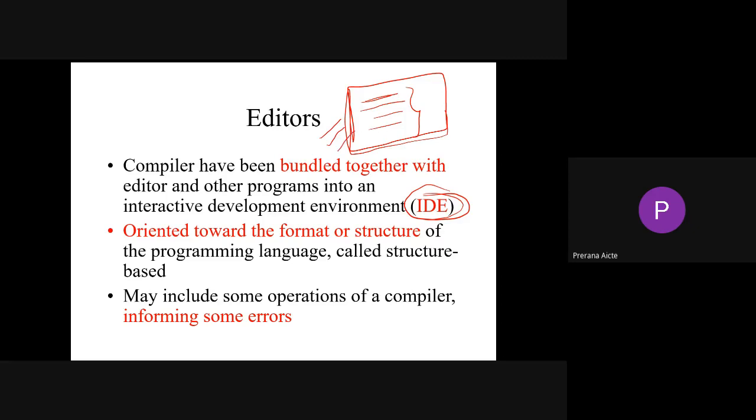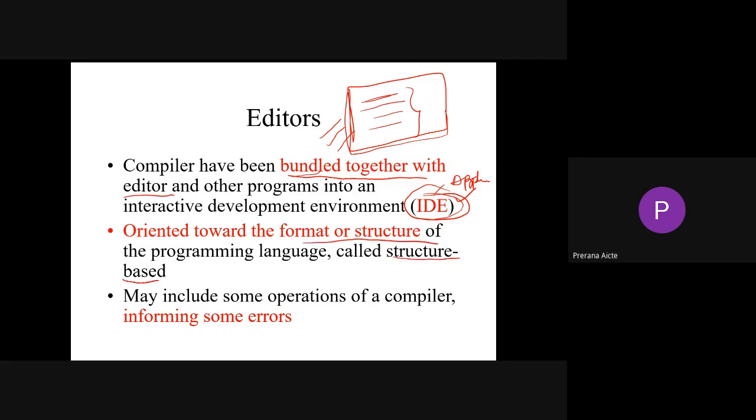So we call such an environment an editor. Every compiler will be bundled with, or tied with, an inbuilt editor and other programs through your interactive development environment. So it works like a separate application for your program, oriented towards the format or structure of a programming language, called structure based.